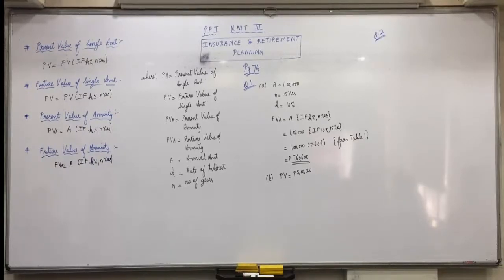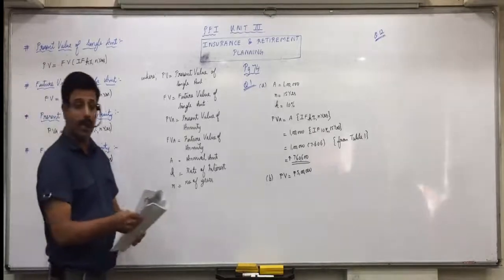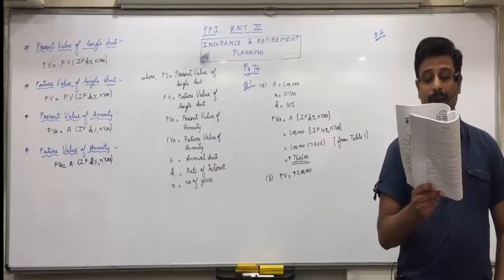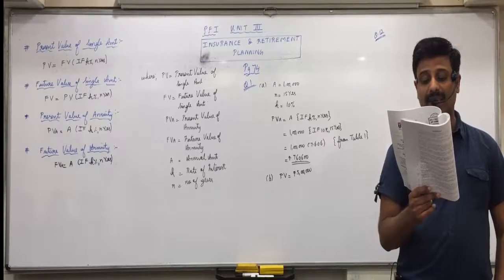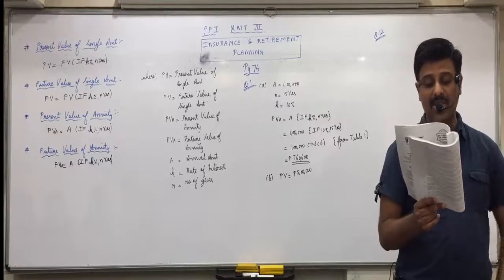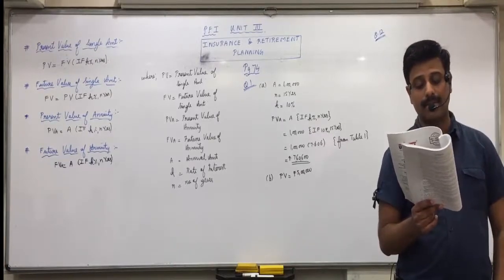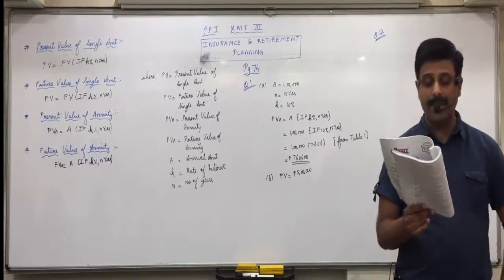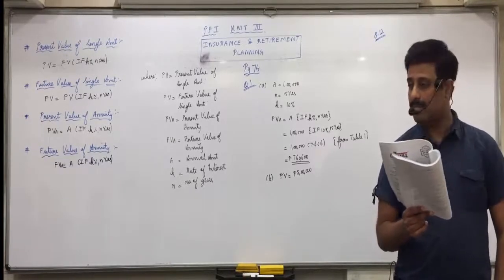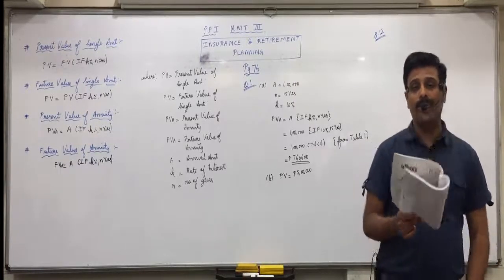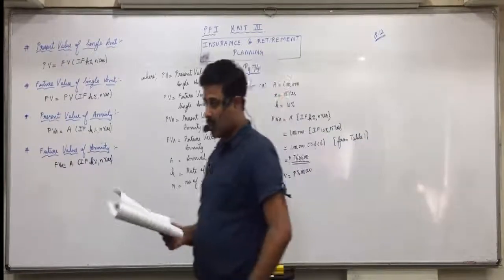Page 75, question 2, sub question 2 is your homework. Look at page 75, question 2A, sub question 2. Mr. Deep has been given 2 options by his employer at the time of his retirement. Option A, annual pension of rupees 2 lakhs annually for the next 15 years. Option B, lump sum payment of 15 lakhs. It is not similar, the rate is 9%. And what you saw right now, the rate was 15%. So which option is better for him? Lower rate of interest means maybe option A is also better.